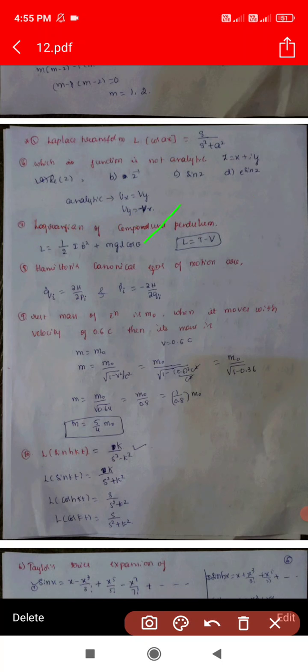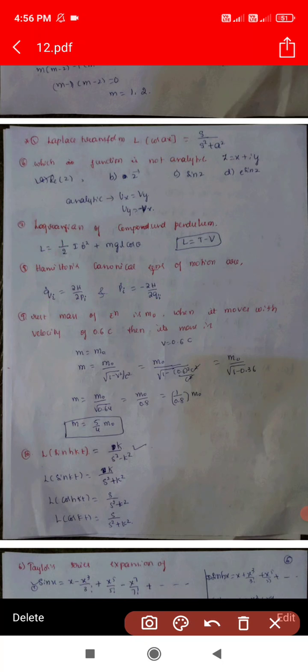So next, the Hamiltonian canonical form of the equation. Hamiltonian is equal to the summation of pk qk dot minus L. It is the Hamiltonian equation. So the Hamiltonian function canonical equations are q dot equals dou H by dou pi, and pi dot equals minus dou H by dou qi. They interchange position and momentum. Please remember this equation.